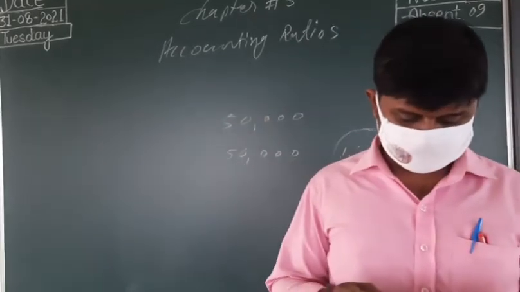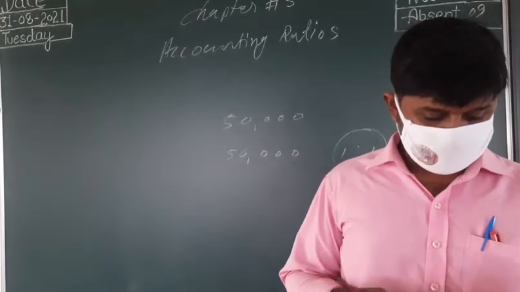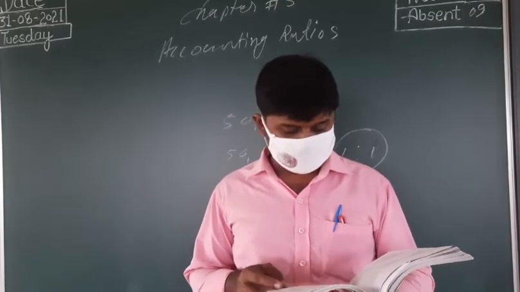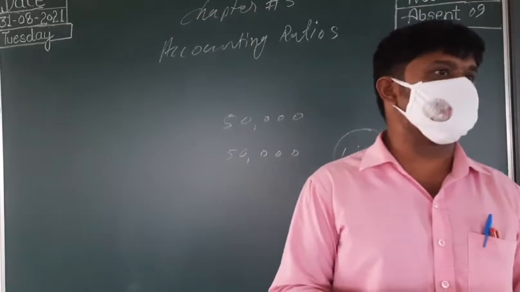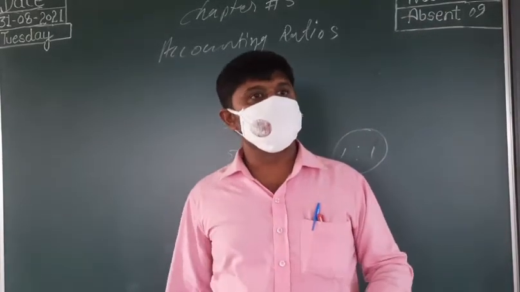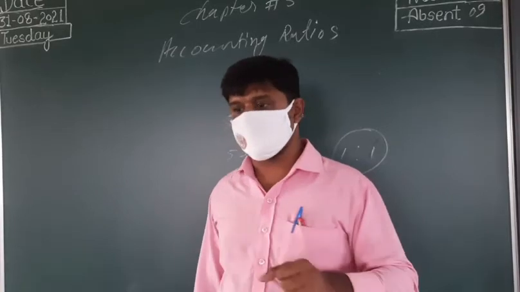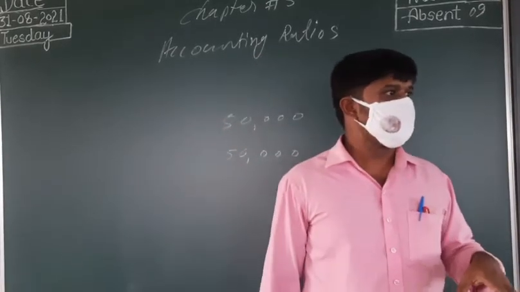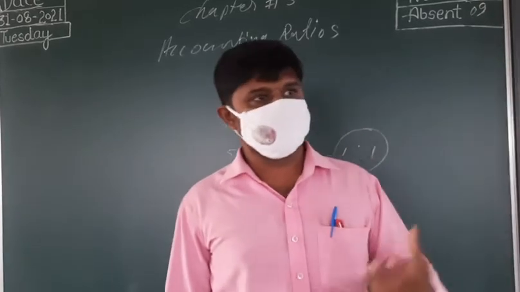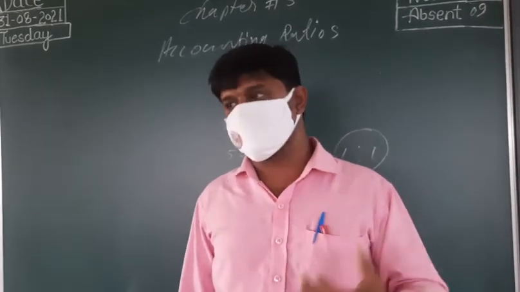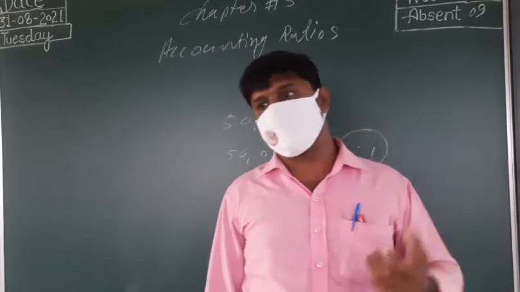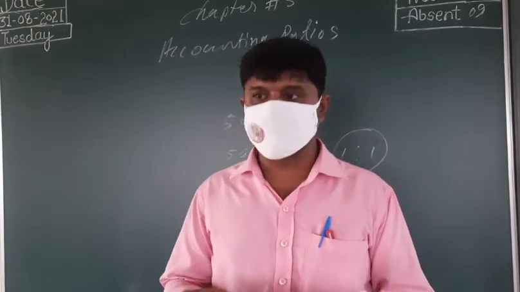Next is that we can find out the profitability, liquidity, solvency or efficiency of the firm. So by using ratio analysis, we can find out the solvency level, efficiency level or profitability level of the business, and at the same time management.